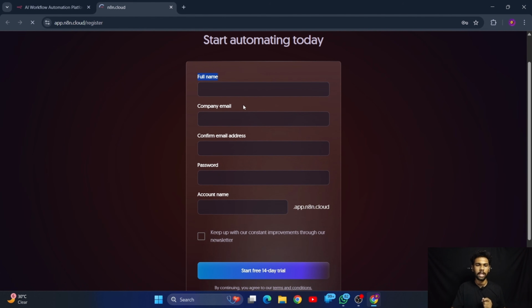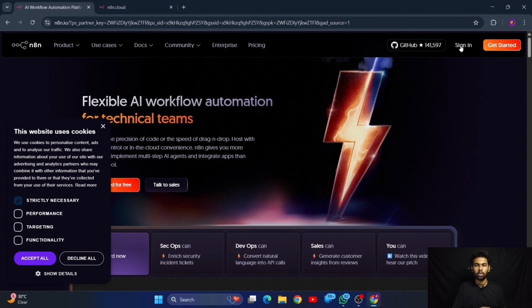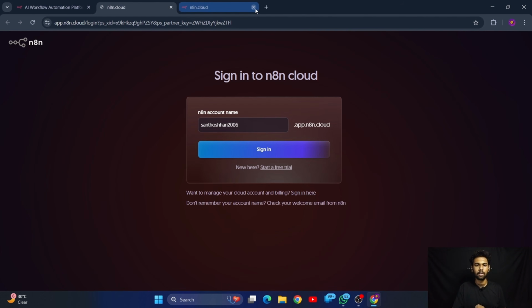You can fill your name and company email. For company email, you can fill your very own email address. Here also you can fill the same email address, then password, and you have to set the account name, and you're going to use this same account name every time to log in to your account. I already have an account, so let me quickly sign in and show you how the workflow looks like.